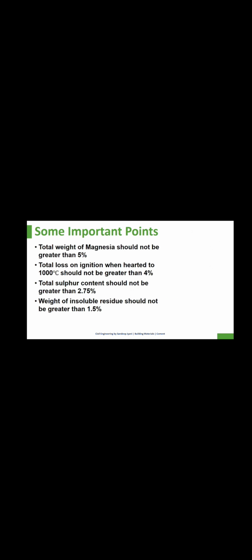Total weight of magnesia should not be greater than 5%. Total loss on ignition when heated to 1000 degrees Celsius should not be greater than 4%. Total sulfur content should not be greater than 2.5%. Weight of insoluble residue should not be greater than 1.5%.